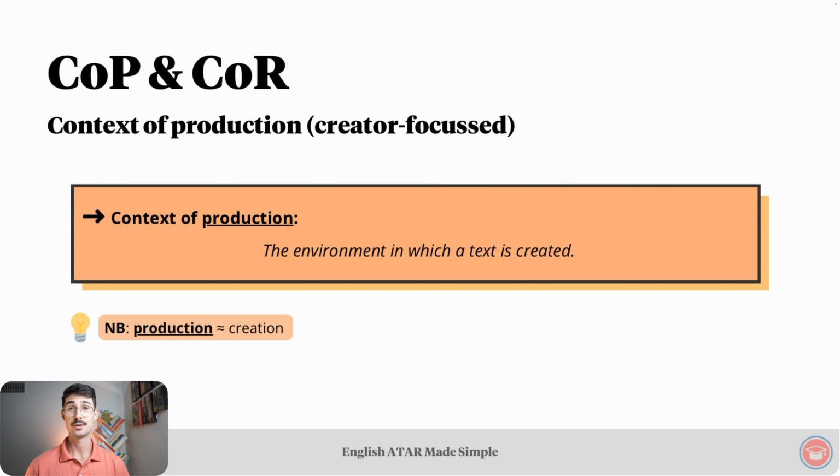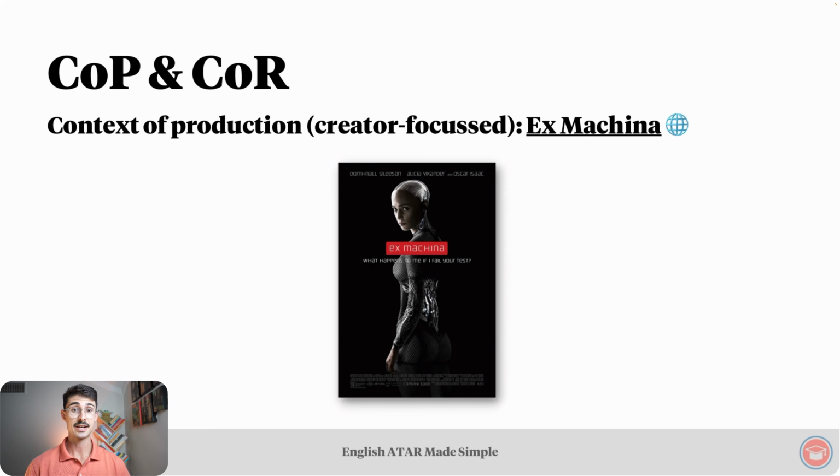I don't know why it's called context of production instead of context of creation. Maybe because the acronym for the former is a bit more appropriate than the acronym for the latter, but I'm not sure. Anyway, let's take a look at an example. The text that we'll be referring to is Ex Machina, another one of my favorites. The link to the trailer for Ex Machina is in the resources tab below the video. Go give it a watch if you'd like some context for this analysis, pardon the pun, and come back once you're done.